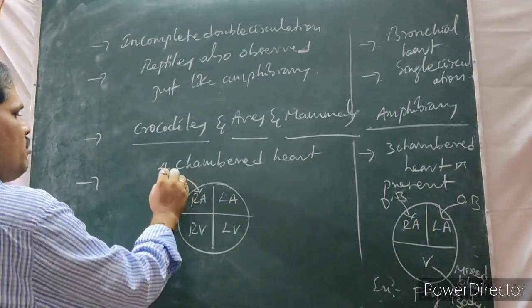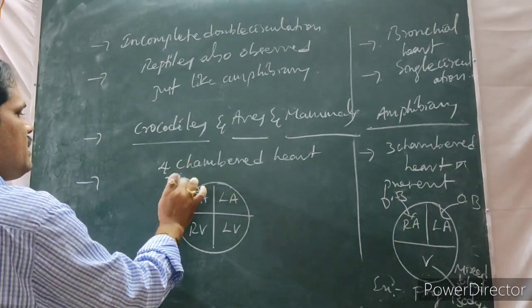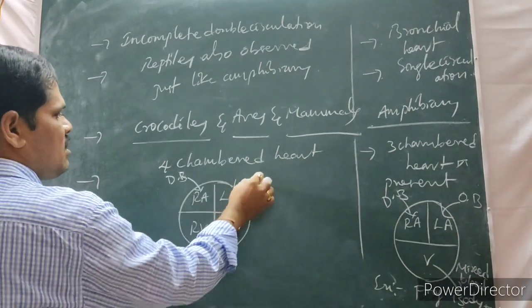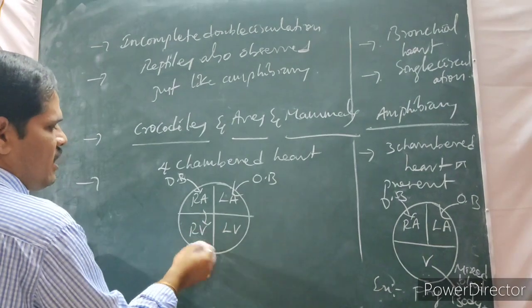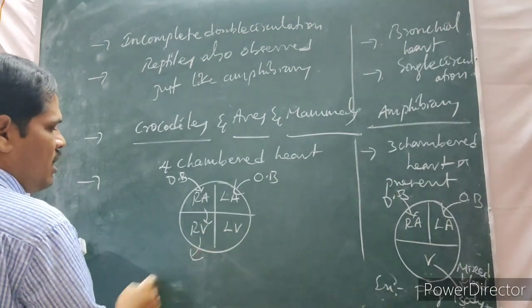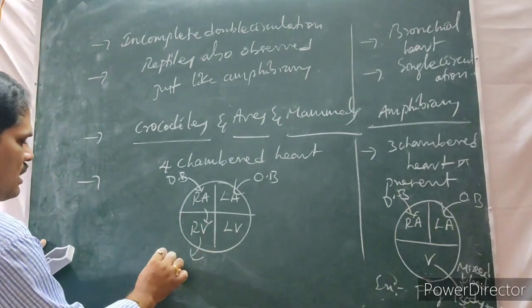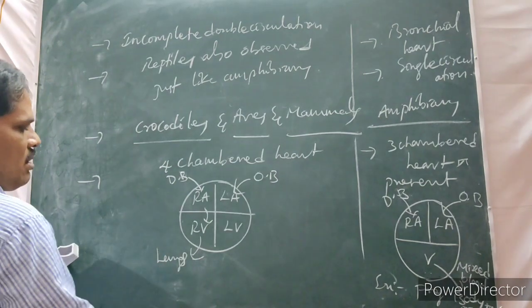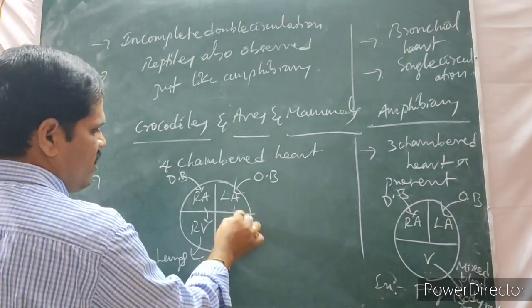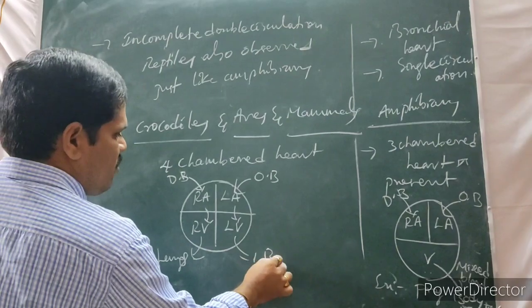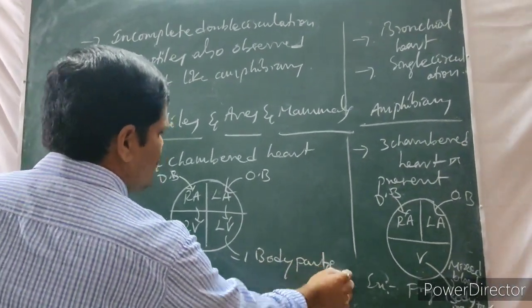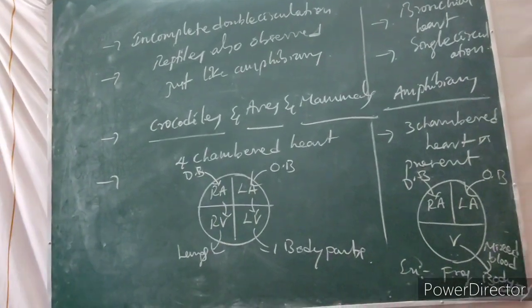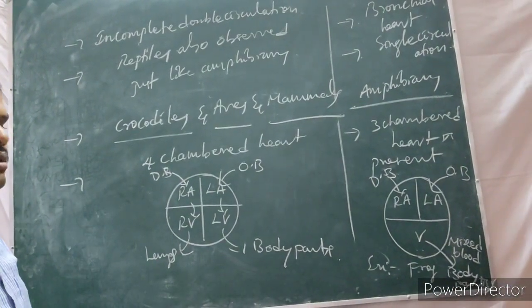The right atrium means deoxygenated blood enters. The left atrium means oxygenated blood enters. Then from the right atrium to the right ventricle, into the, what is that? Lungs. Then from the left atrium to the left ventricle, into the body parts. Here, oxygenated blood and deoxygenated blood never mix.